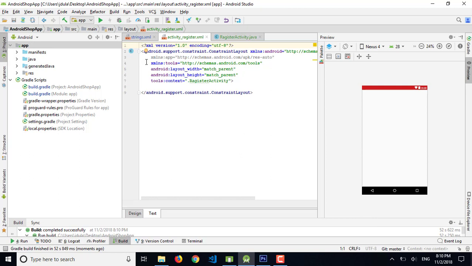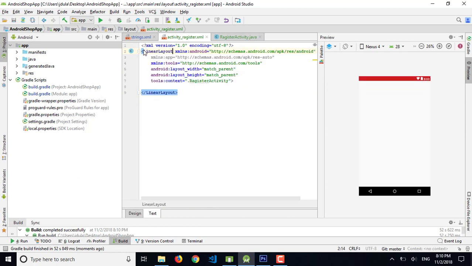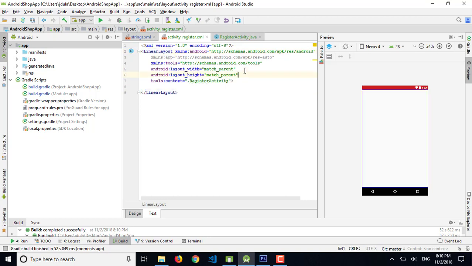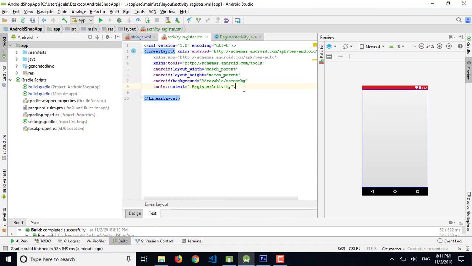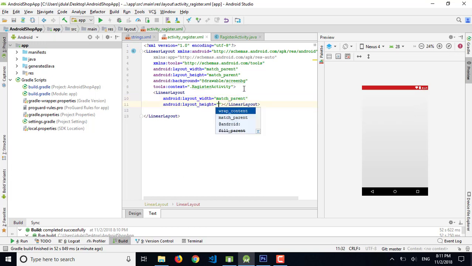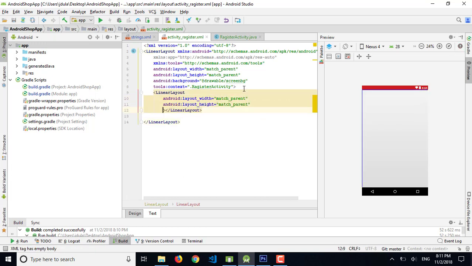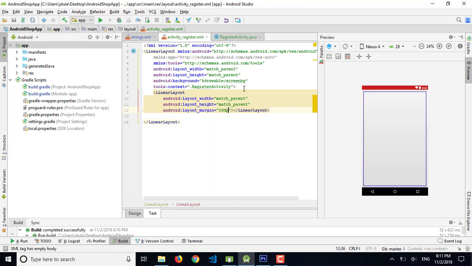As we are using the linear layout, I am going to replace the constraint layout with the linear layout. As usual, I am using the similar background screen, that is screen BG, which is a grayscale gradient. So here I'm going to use the linear layout for wrapper, match parent and match parent, and I am going to add a margin of 10 dp. So it will take the top, bottom, left, right margin, which is 10 dp.